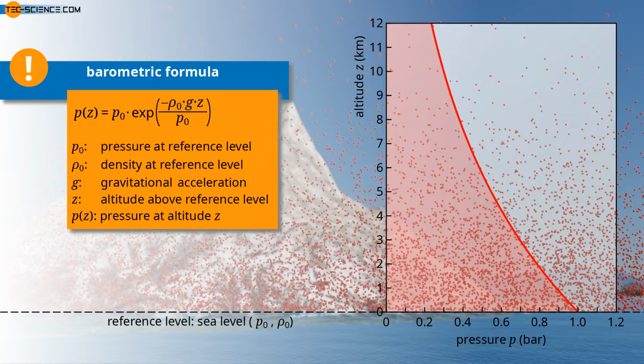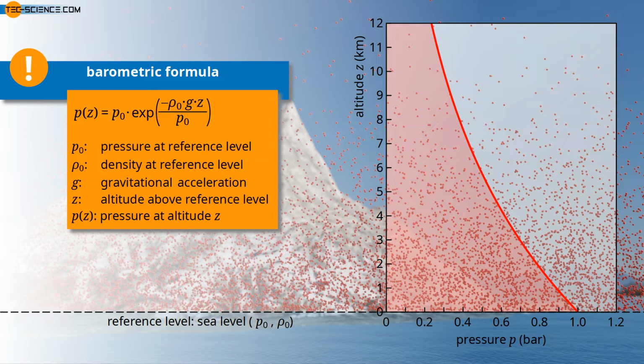At this point, it should be explicitly mentioned that the barometric formula in this form is only valid for a so-called isothermal atmosphere. This means that the derivation of this formula was based on the assumption that the temperature does not change with increasing altitude. This does not correspond to reality, but later on, the barometric formula is transferred to gases within which the temperature is constant. Therefore, this assumption of the isothermal atmosphere corresponds exactly to what we will actually have later.